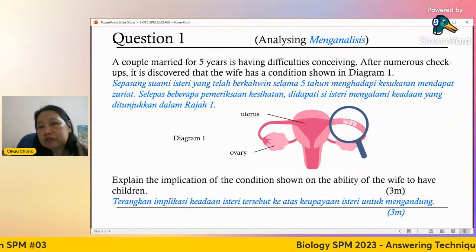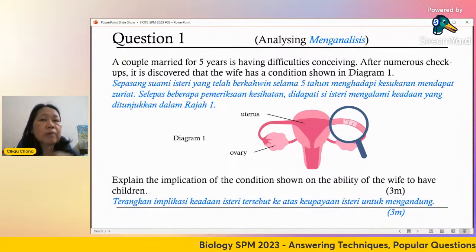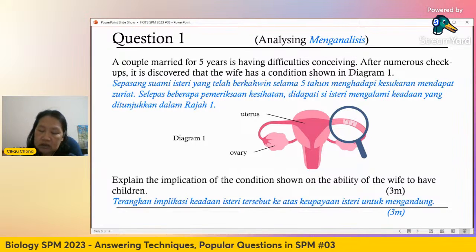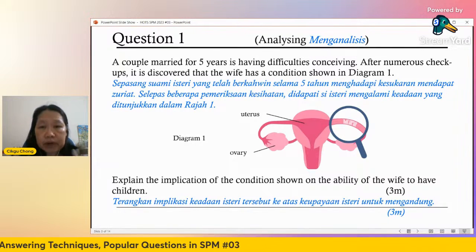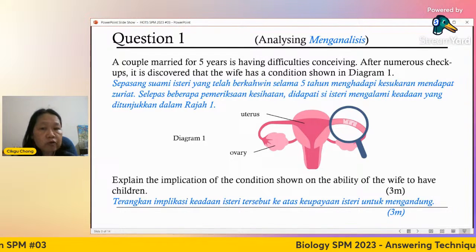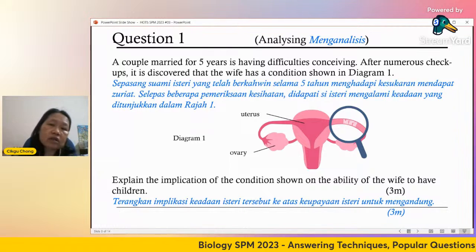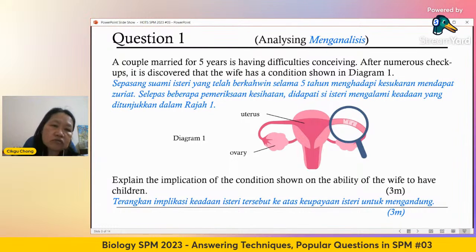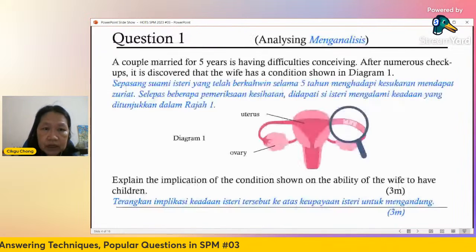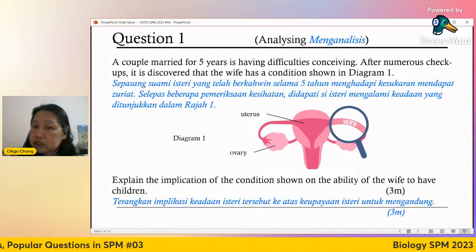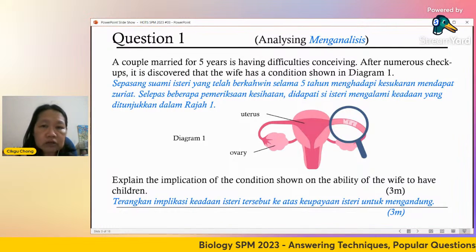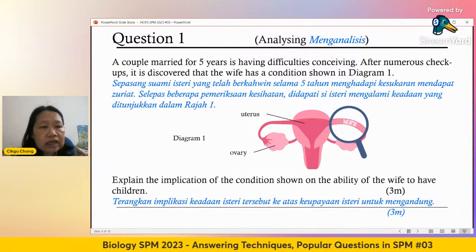Maybe one small part of your structure, or one small part of your essay. Definitely this one is a case where she cannot get pregnant, because the ovum that is released from the ovary cannot be passed down the fallopian tube. So the first thing you must remember is you must answer the question. The question says implication of the condition. Don't straight away explain first. You can, but don't forget to say what your implication is first.